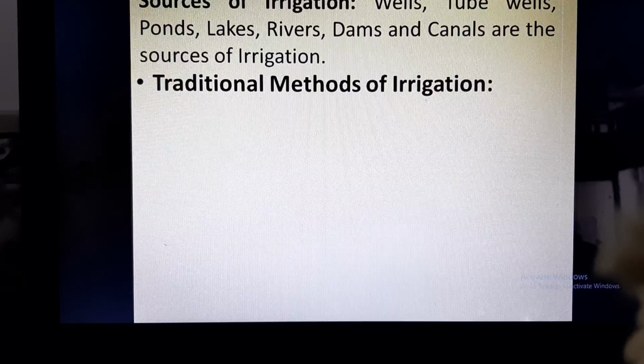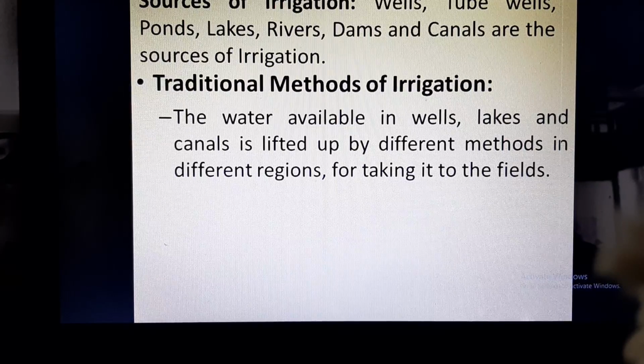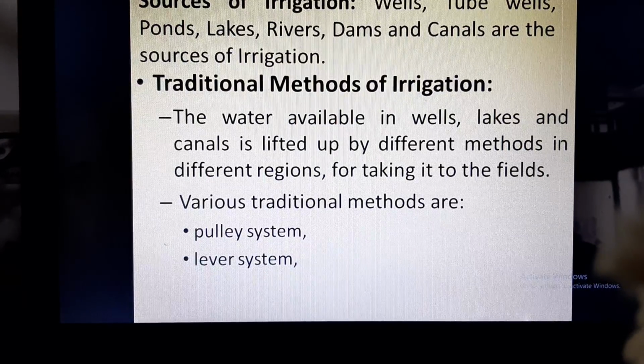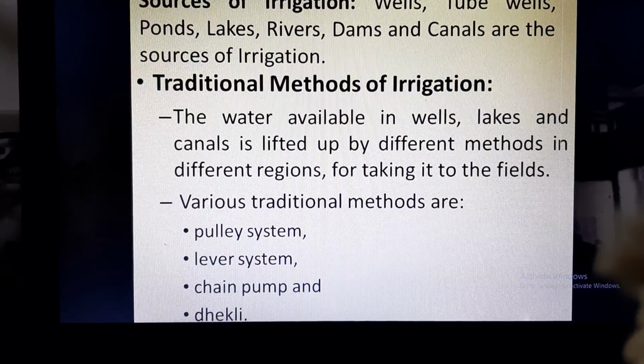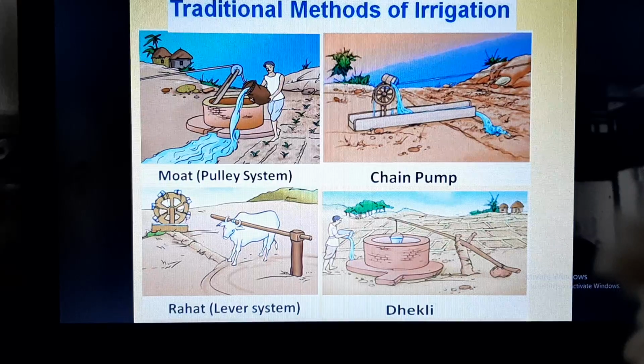What are the traditional methods of irrigation? The water available in the wells, lakes and canals is lifted up by different methods in different regions of the country. And with this lifting, this water from wells, lakes and canals is taken to the field. Various traditional methods are pulley system, lever system, chain pump and Dekli. Here you can see these are the traditional methods of irrigation.